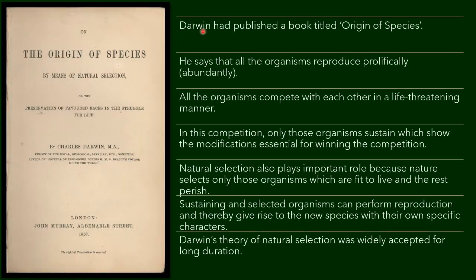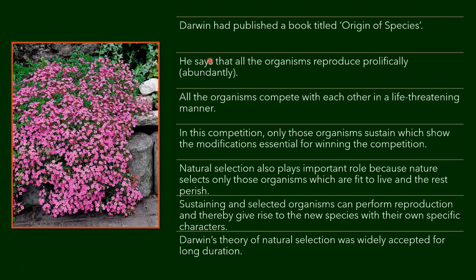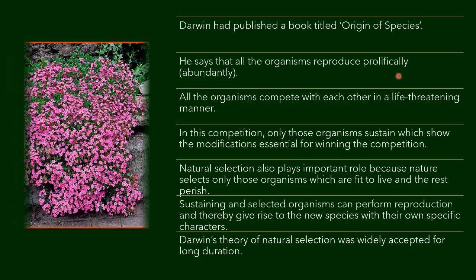Darwin had published a book titled Origin of Species, How Species Came into Existence. This was a very famous book, and till now it is very famous. In this book he says that all organisms reproduce prolifically, which means abundantly. They reproduce in large numbers for survival.